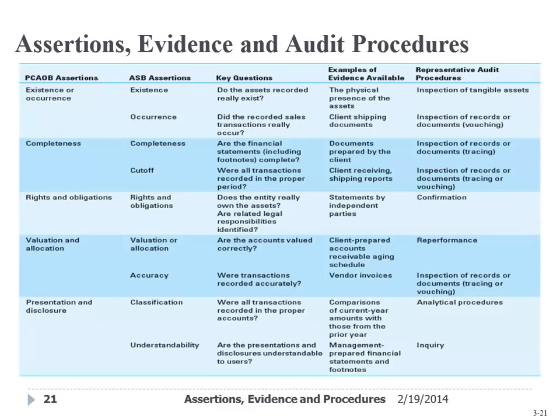Occurrence, those are transaction related. So did the recorded sales transactions really occur, right? That's the key question the auditor is asking. So they want to get evidence of the client shipping documents, as I pointed out in an earlier example, right? Because shipping documents would suggest that ownership of that asset has now transferred to the customer once we ship it, FOB, right? And so the auditor would vouch.